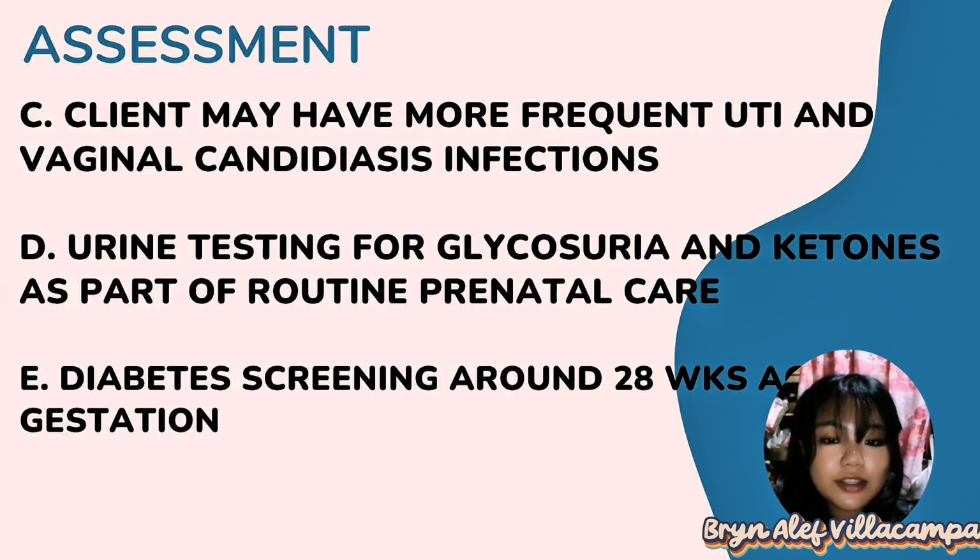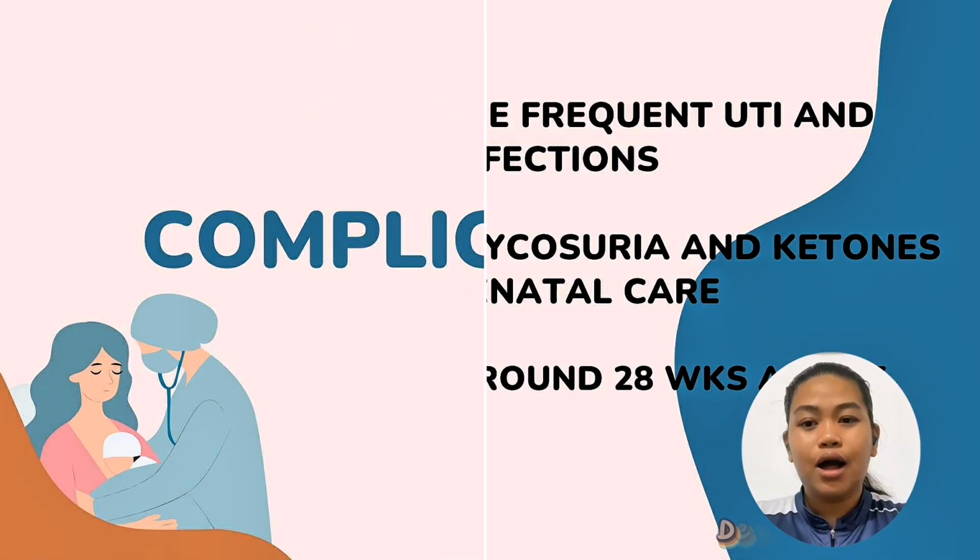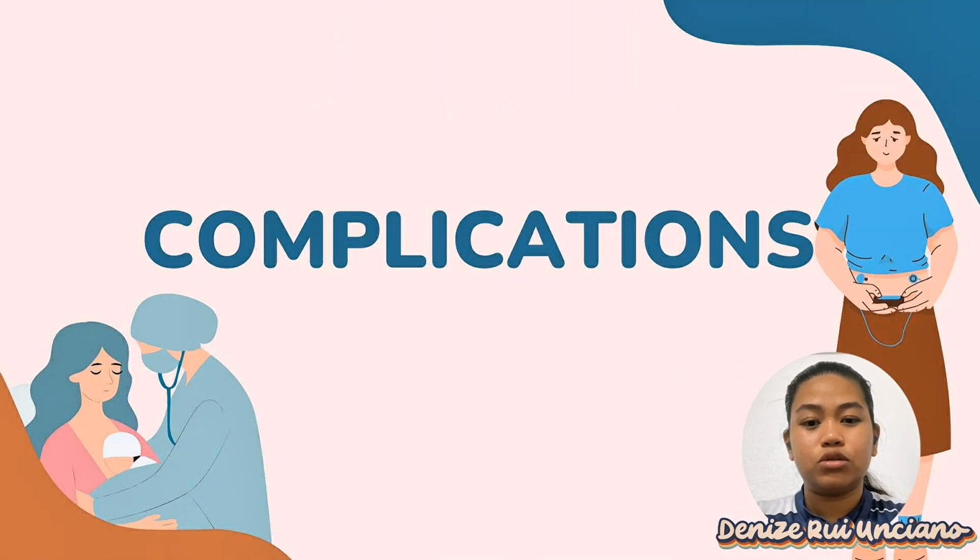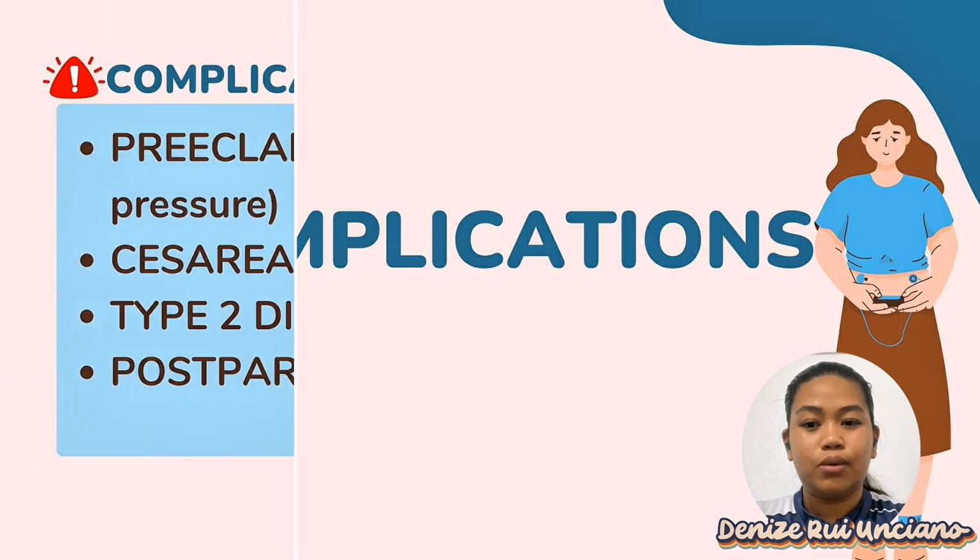Next is urine testing for glycosuria and ketones as a part of routine prenatal care, and diabetic screening around weeks of gestation. I'll be discussing the complications of gestational diabetes mellitus, starting with the effects on the mother.